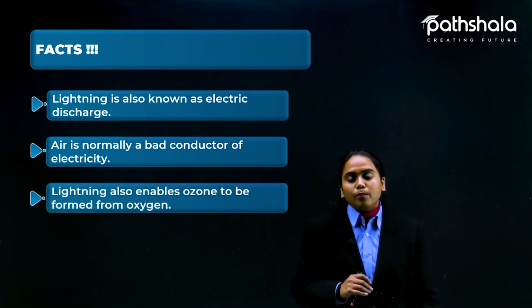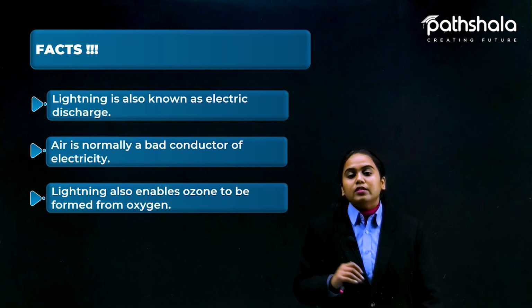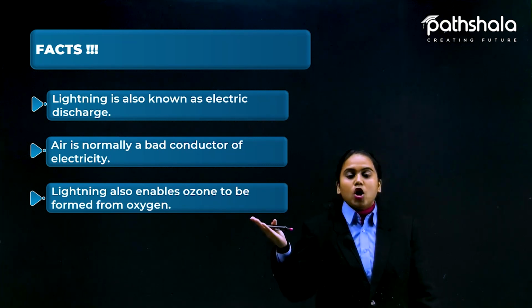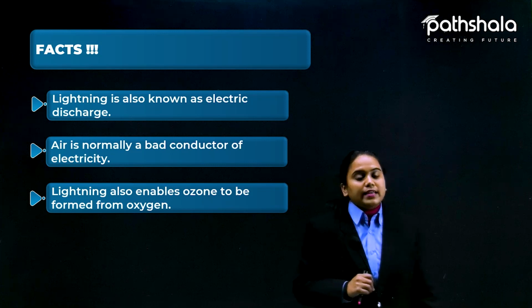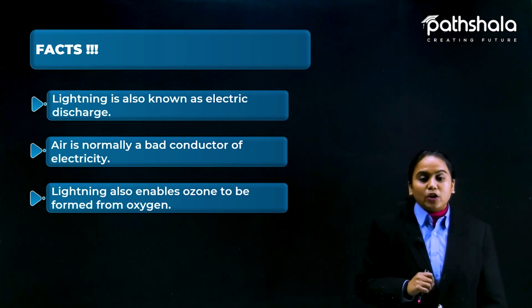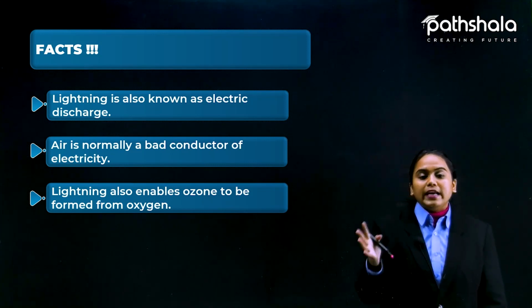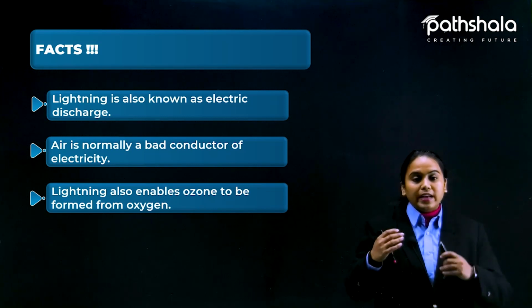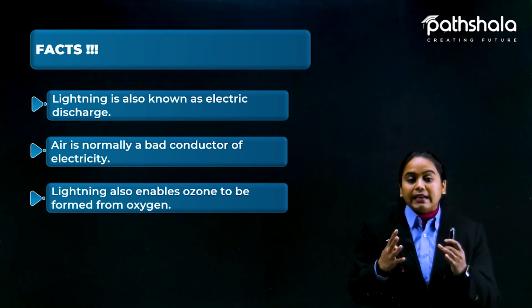Fine. So the third point is lightning also enables ozone to be formed from the oxygen. This is also a very good point, students, because you know lots of heat is released during this lightning time.